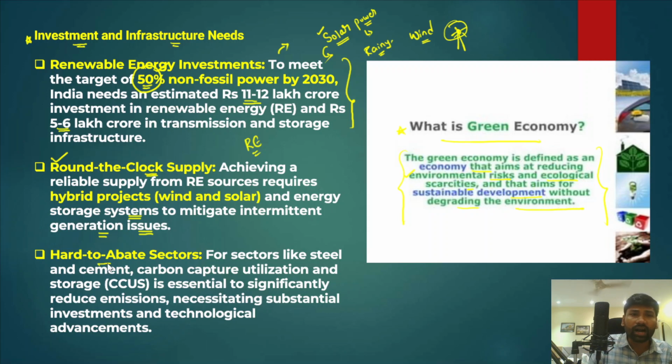And apart from that, there are the hard to abate sectors, certain sectors which are considered carbon intensive in India, for example the steel sector and the cement sector. In these sectors, carbon capture and utilization storage is essential to significantly reduce emissions. Imagine a company producing cement; it generates huge amounts of carbon dioxide into the atmosphere, and we all know that carbon dioxide is a major source of global warming, a greenhouse gas.